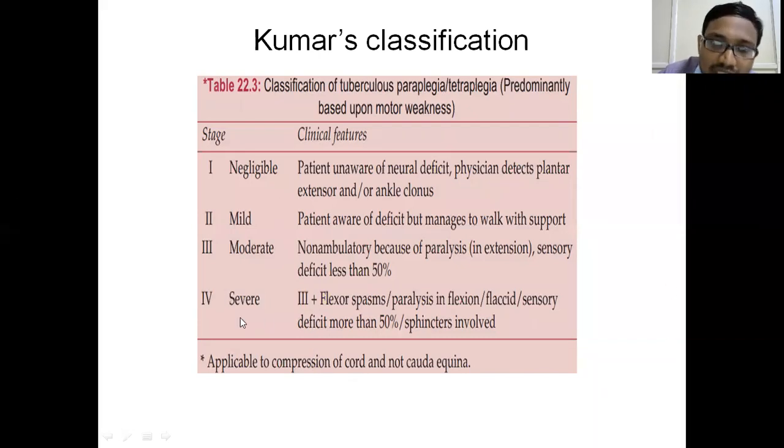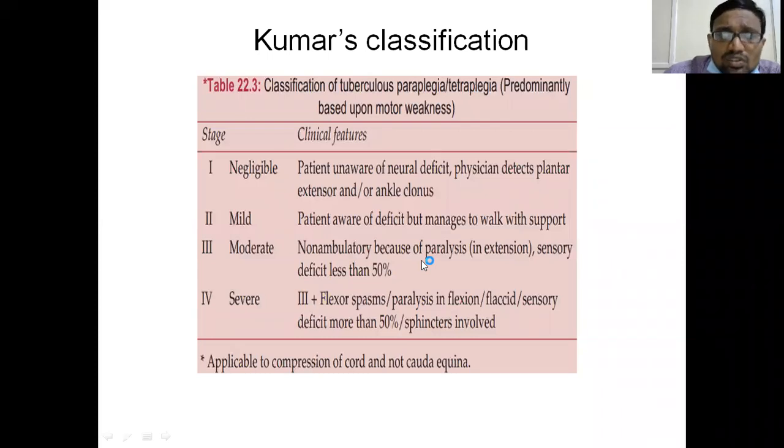In grade 3 and grade 4, the patient is non-ambulatory. He cannot walk, and he is unable to sit because of the pain. At this stage, when the patient comes to you and you examine him, he has the classical signs. Even in negligible grade 1, the Babinski will be upgoing. Here also the Babinski will be upgoing. The corticospinal tract has been involved here, and it is called paralysis in extension. That is, most of the time the extensor corticospinal tract is involved here.